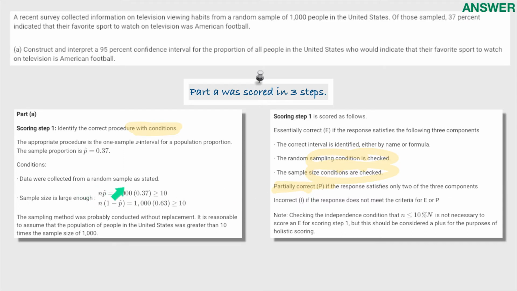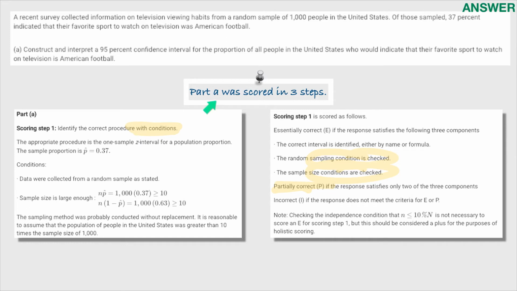The first was asking whether or not the sample was collected randomly, and you were told that it was. The second was checking that the sample size was large enough to produce a normal sampling distribution, which for proportions is n times p and n times 1 minus p, both being greater than 10, which are satisfied. And then the last is to make sure that your sample isn't more than 10% of the population so that you can use non-replacement, and it's a pretty safe bet that that's an acceptable assumption. Those 3 assumptions were put into 2/3 of the essentially correct answer, the other one being correctly identifying the interval either by name or by formula.